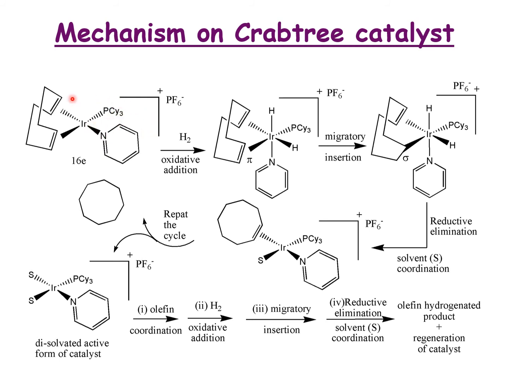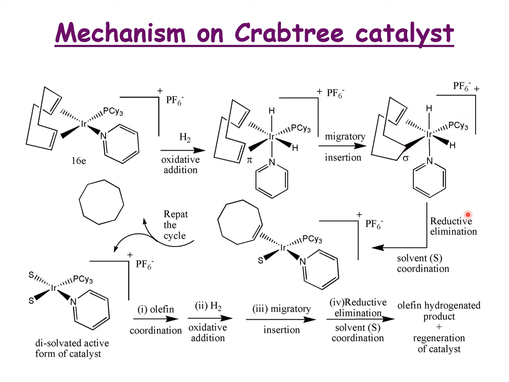First, this cyclooctadiene complex is a 16 electron complex which proceeds with the oxidative addition of hydrogen, forming the square planar complex. This is a cationic complex, so counter anions should always be there. The first step is oxidative addition. Then migratory insertion occurs. In cyclooctadiene, here it is a pi-bonding connection, where here it is going to be a sigma bonding connection.